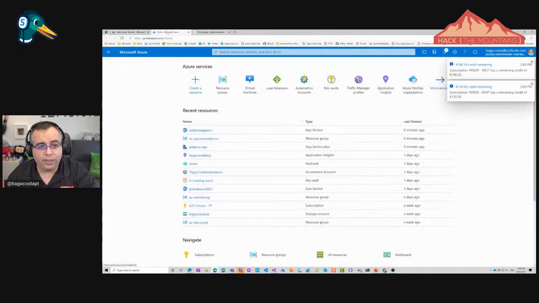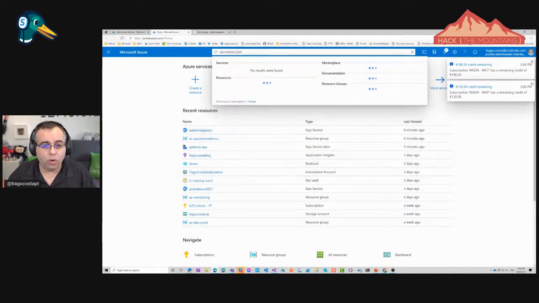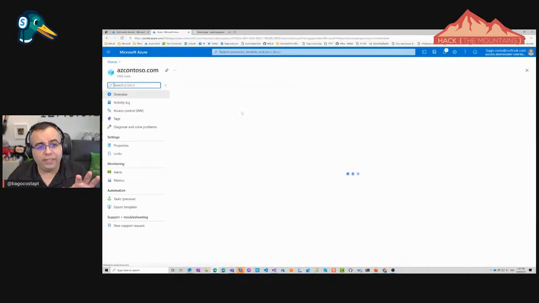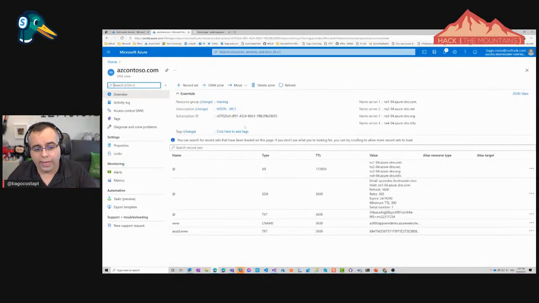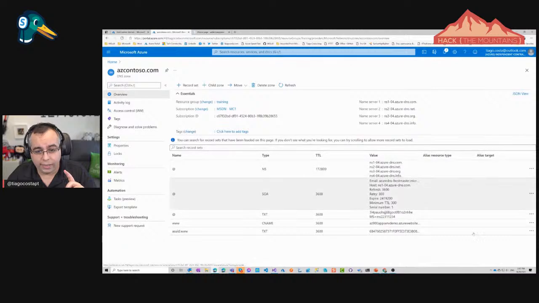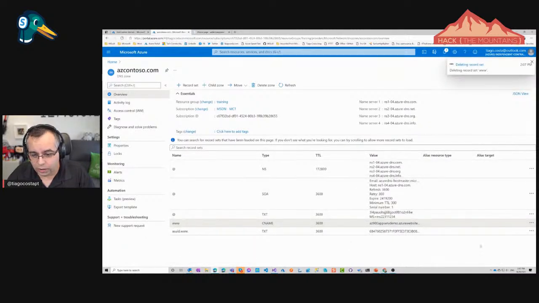Let's go for another tab that I open for the Azure portal. And I will just show you here. This is my domain. I really own this domain, azcontoso.com. And I have a DNS zone for that domain in here. I just need to clean this up, sorry about this, because I did a few demos the other day, I think it was yesterday, and I forgot to delete them in here. So I just need to delete those two records.